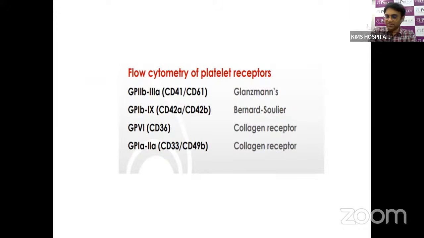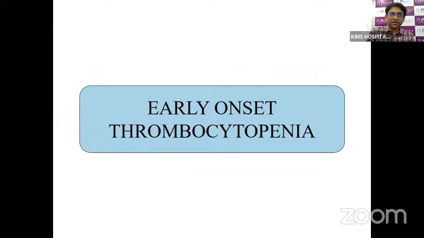We can see in Glanzmann thrombasthenia, glycoprotein 2b/3a defects will be there. In Bernard-Soulier, the glycoprotein 1b and 9 receptors will be affected. In the case of collagen, glycoprotein 6 and glycoprotein 1a/2a, the collagen receptors will be affected. So based upon flow cytometry, by identifying the different receptors, we can know whether it's Glanzmann, Bernard-Soulier or a collagen receptor defect. In this way, we can know the cause of thrombocytopenia and how to handle it.